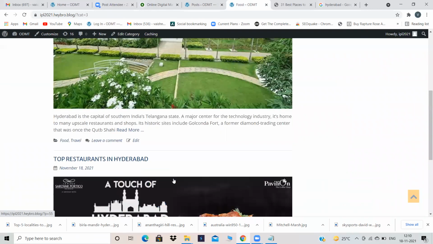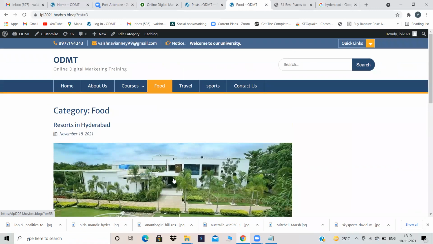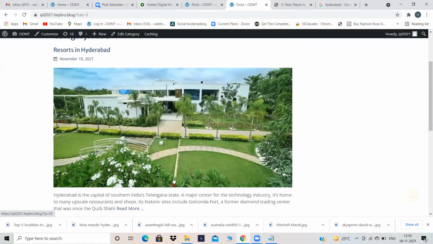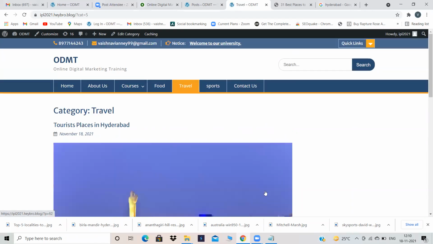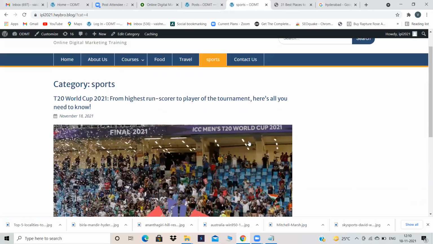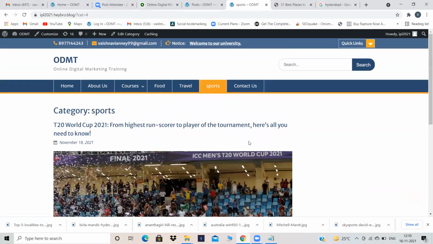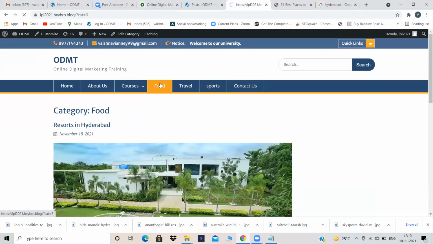For now, we have only 2 blogs, but if you want to create hundreds of blogs regarding food, you can create them, and all those 100 blogs will appear in the food category. Again, in travel, all the travel blogs will appear. In sports, all the sports blogs will appear. We have created only 3 to 4 blogs, that is the reason you are able to see only 3 to 4. But for big websites, hundreds and thousands of blogs will be there. At that time, it will look more beautiful. Now, okay, you have understood why to give a category.